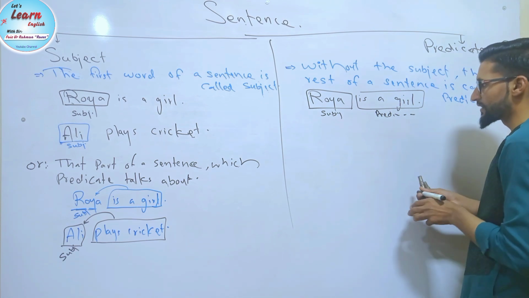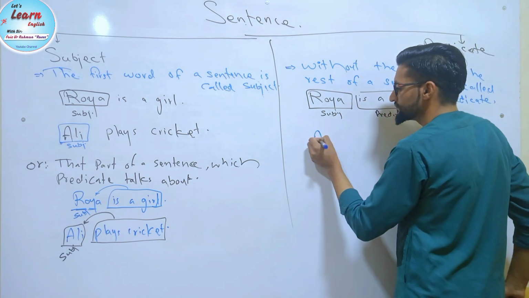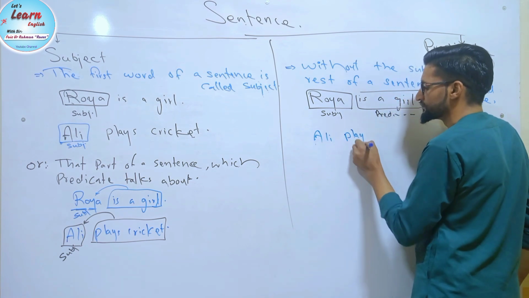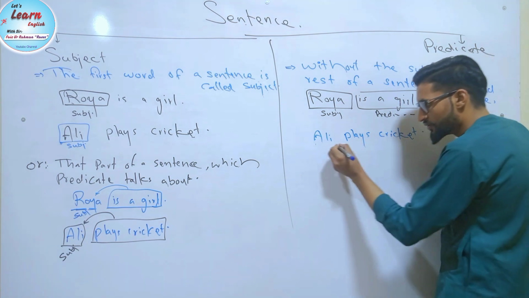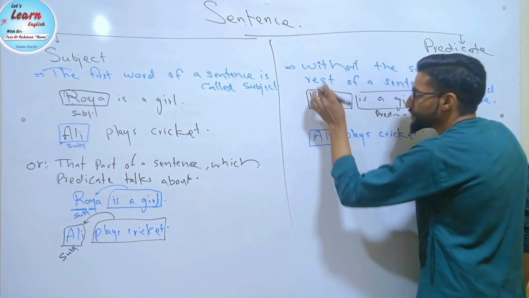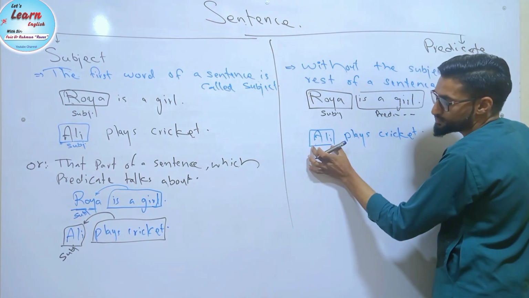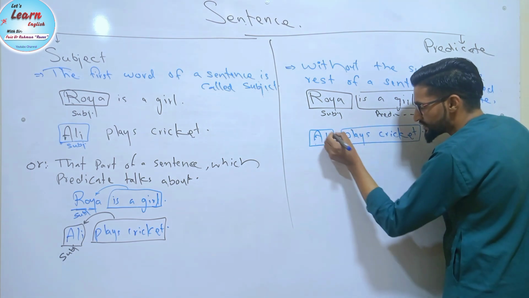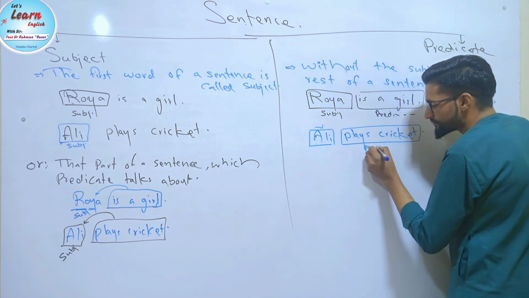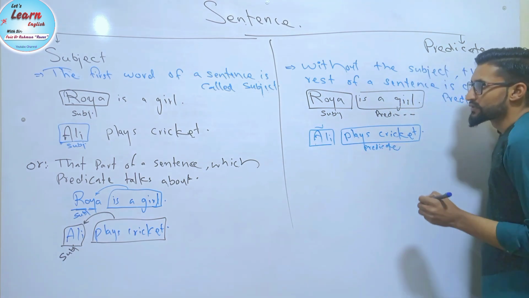Another example, if I say Ali plays cricket. Now look, this is the subject. Clear? So in definition we said that without the subject, the rest of a sentence is called predicate. This is the rest of a sentence. So this is subject and this is predicate.